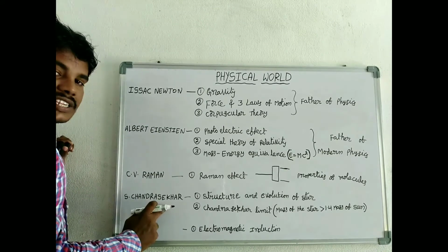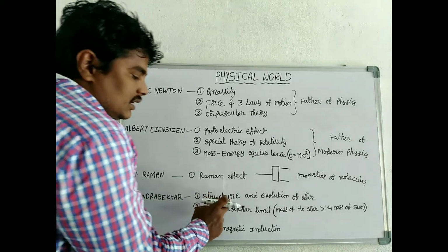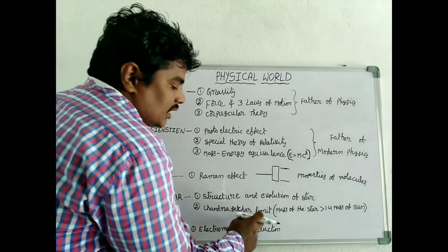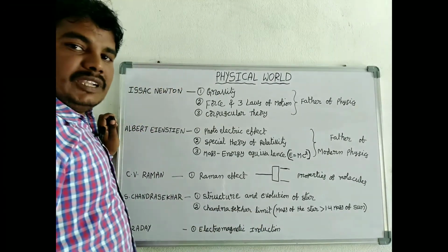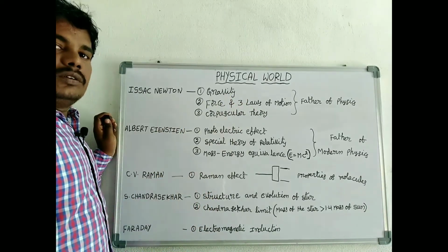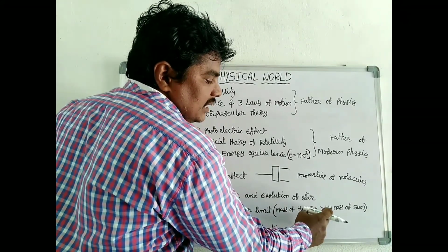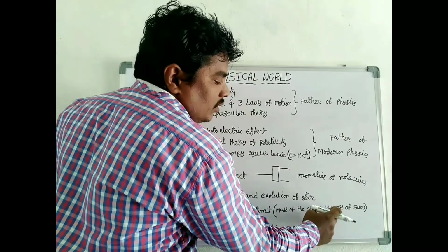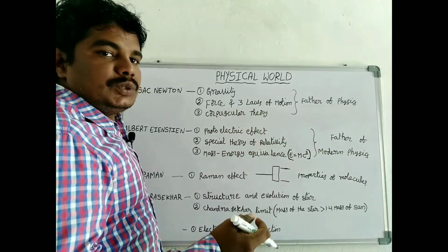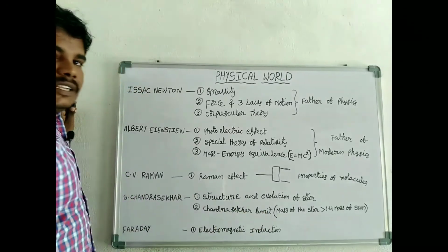Next, S. Chandrasekhar, Subramaniam Chandrasekhar. He discovered the structure and evolution of stars and the Chandrasekhar limit. Chandrasekhar limit means when a star is converted into a black hole. If the mass of the star is greater than 1.4 times the mass of the sun, then that star is converted into a black hole. That is called the Chandrasekhar limit.